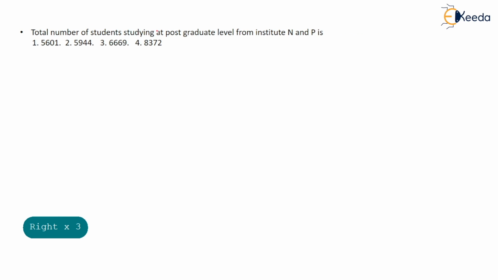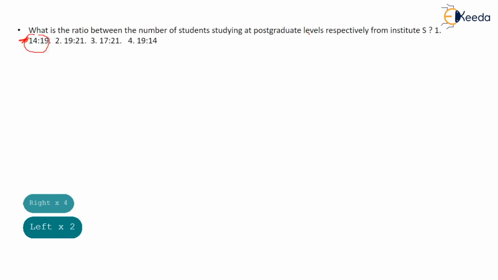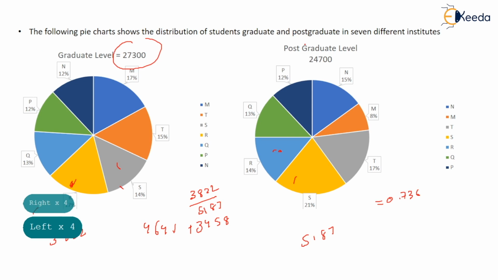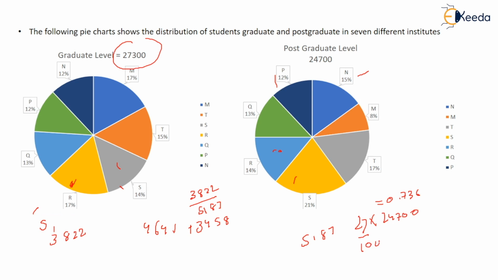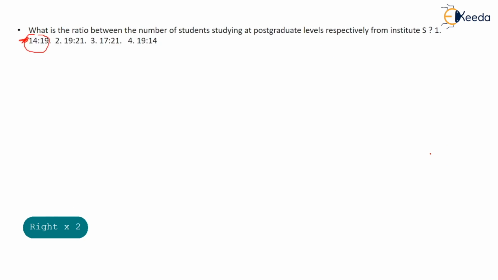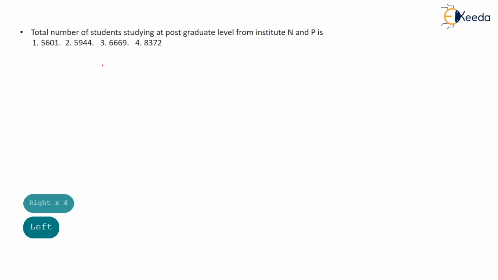The next question: the total number of students studying at postgraduate level from Institutes N and P. Okay, so you have to find the total number of students studying postgraduate from N and P. So 12 plus 15, that is 27, so 27% of total. The total is 24700 upon 100. You can find out simply 24700 into 27. The value comes out to be 6669. This is your answer, option number 3, so you have to tick option number 3.